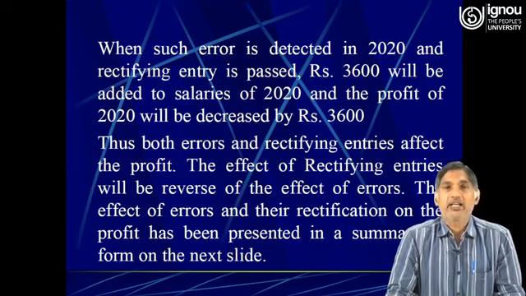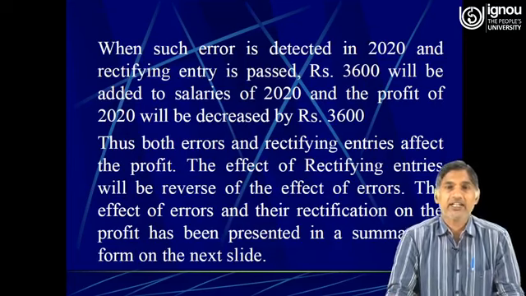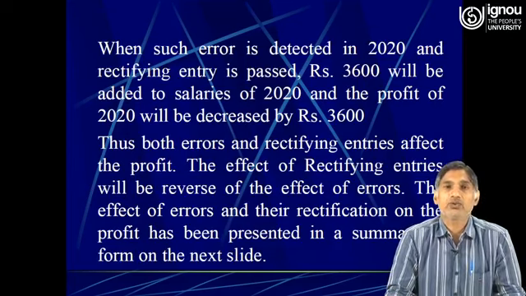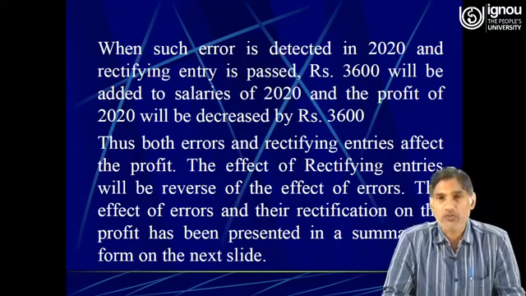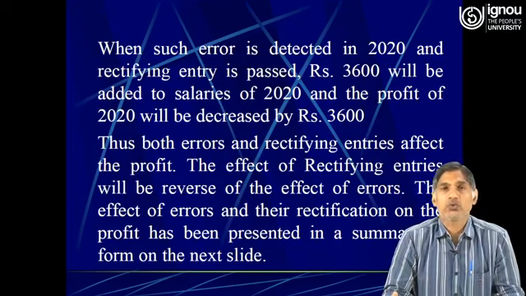When such an error is detected in 2020 and the rectifying entry is passed, rupees 3,600 will be added to the salaries of 2020 and the profit of 2020 will be decreased by rupees 3,600.